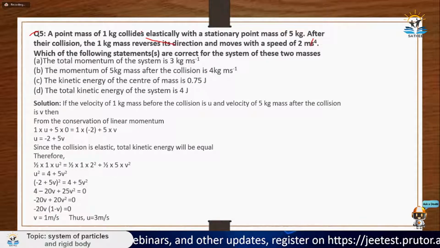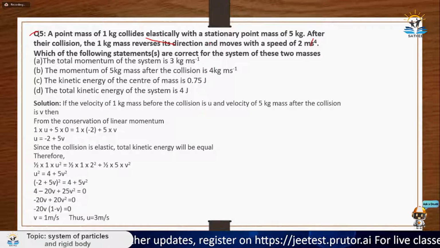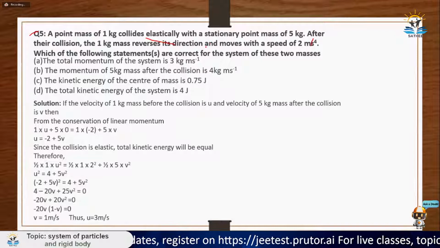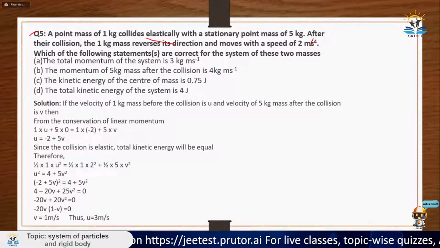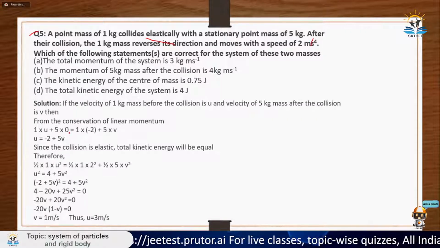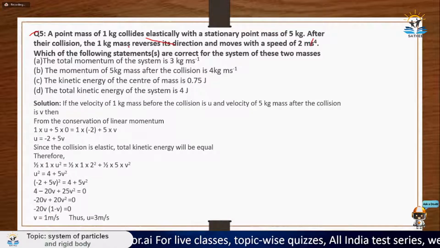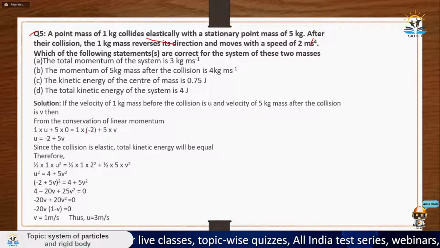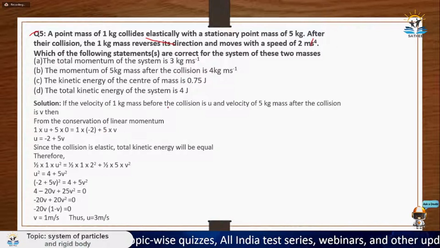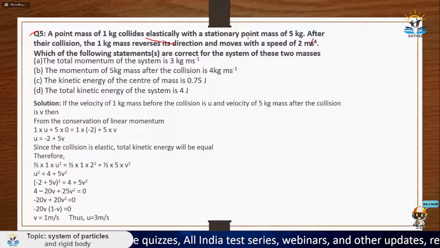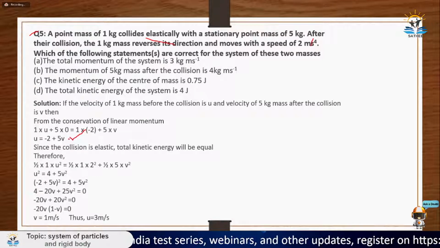Okay. So first thing first, since there is collision, momentum conservation you can apply, and elastic is also given, so kinetic energy conservation is also there. So just apply that. Mass is 1, initial velocity, let's say u, plus second body mass is 5 kg into its velocity is 0 because it is stationary, is equal to final momentum. Final momentum: 1 kg mass reverses, so we take a minus, with the speed of 2 meter per second, so 1 into minus 2, plus 5 into second particle velocity, we have not been given, so let's take it equal to v. So we have got one equation, u is equal to minus 2 plus 5v.